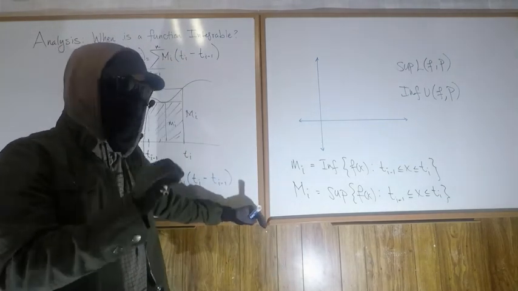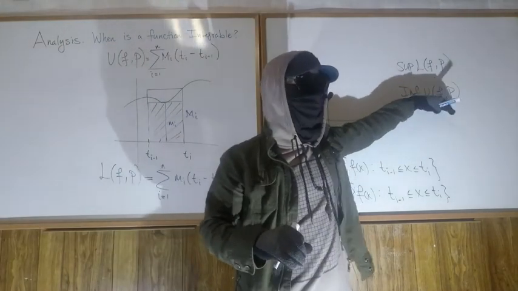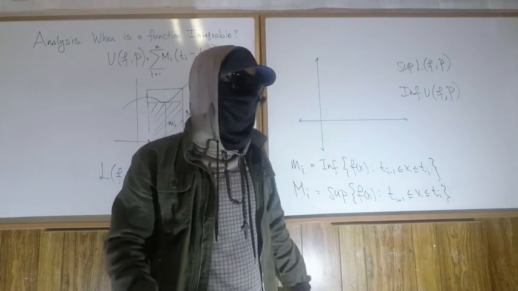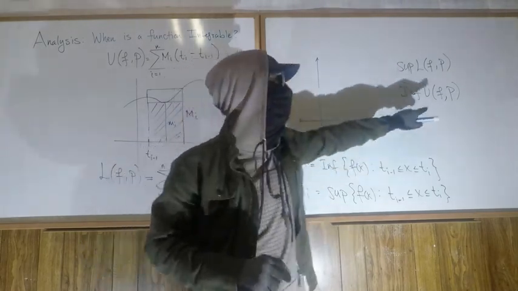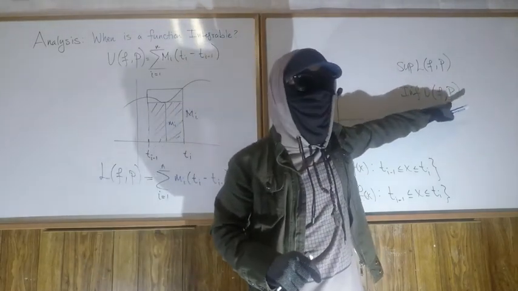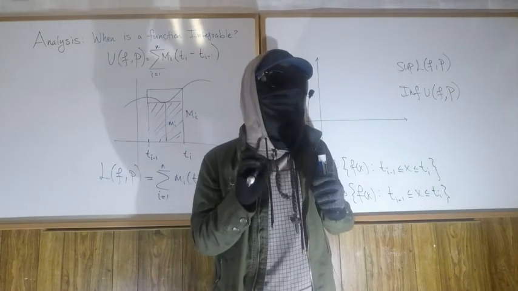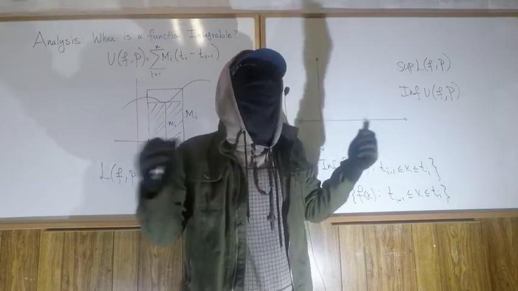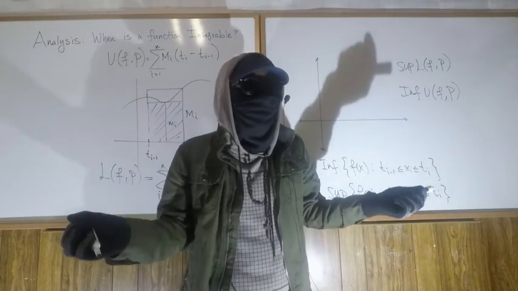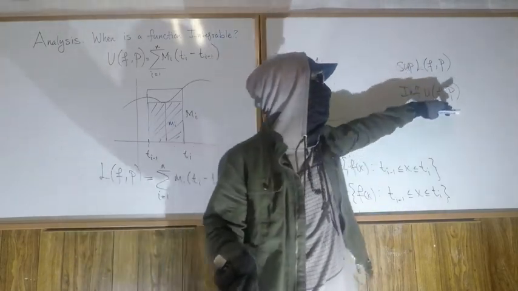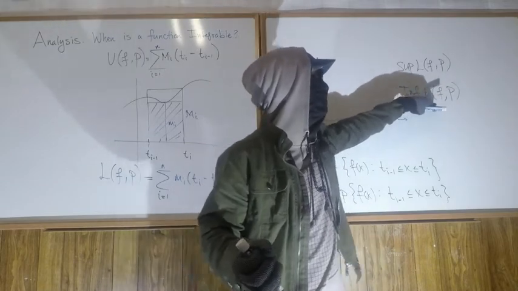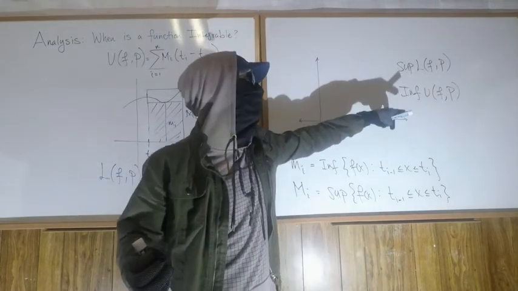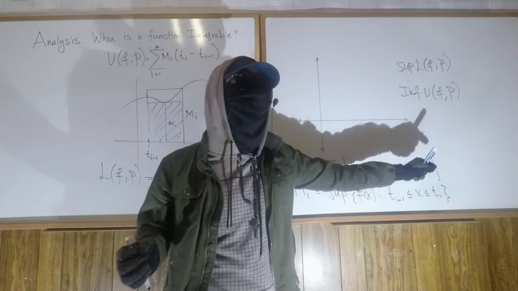Notice that these guys, which are bigger because they're bigger rectangular approximations, also change depending on what the partition looks like. So when the partitions change, the U's change, and therefore it makes sense to talk about the smallest of the U's.